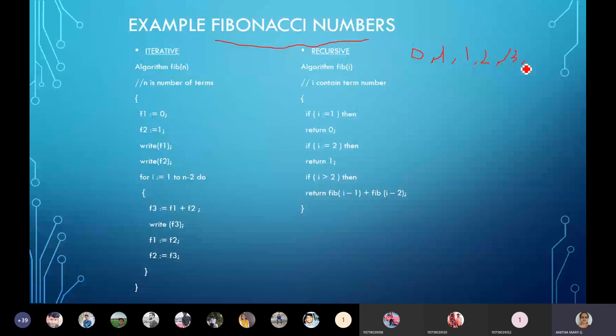The number you want to get is nothing but the sum of its previous two numbers.